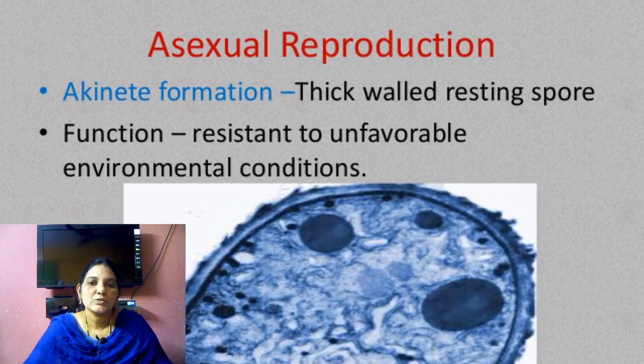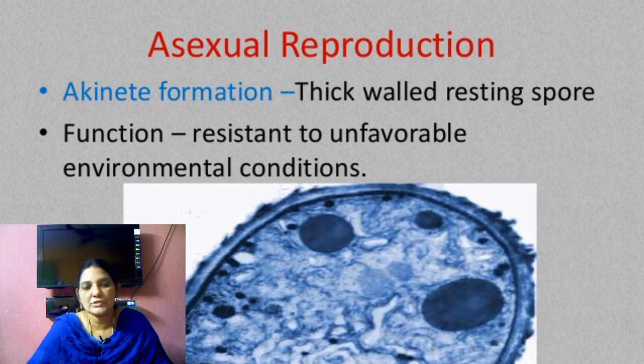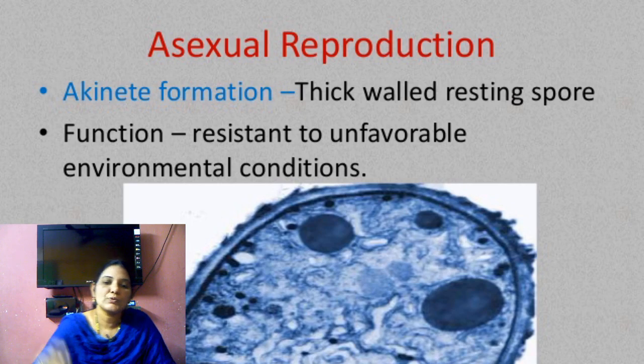It protects itself from temperature and drought conditions, and when water is available, the akinete produces a new thallus.